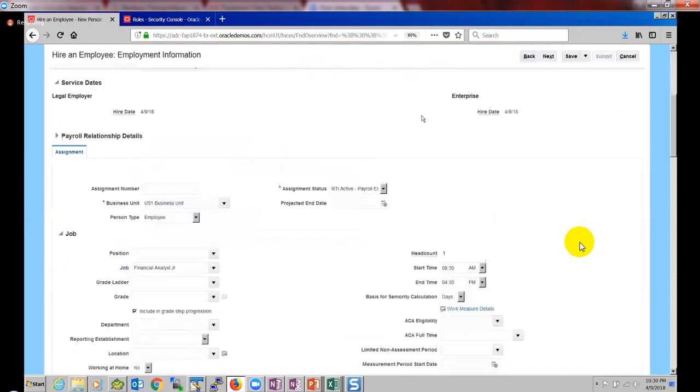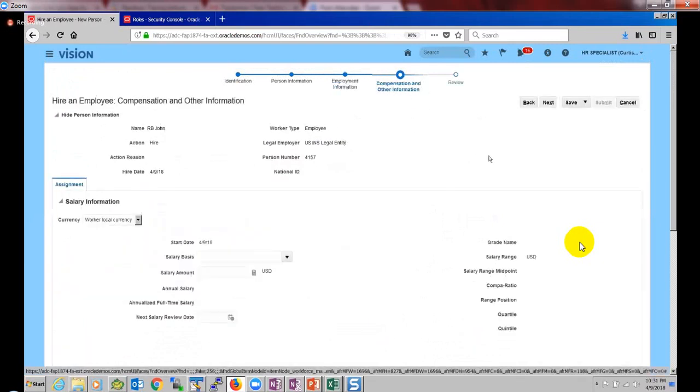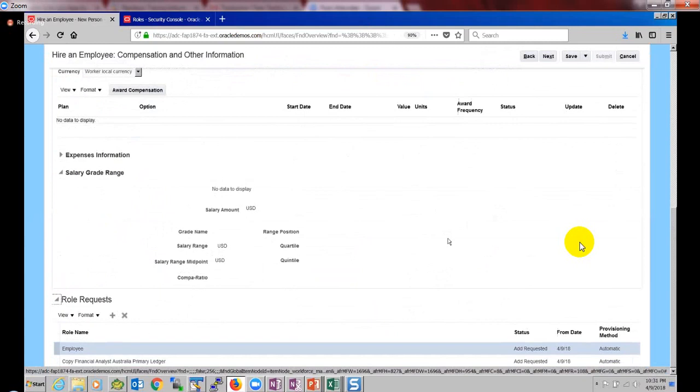When we go into this step, the backend workflow gets executed, which evaluates the role mapping rules, and here we should get the new role we created. See that? The Copy Financial Australia Primary Manager role got assigned automatically. Why? Because this condition is satisfied.